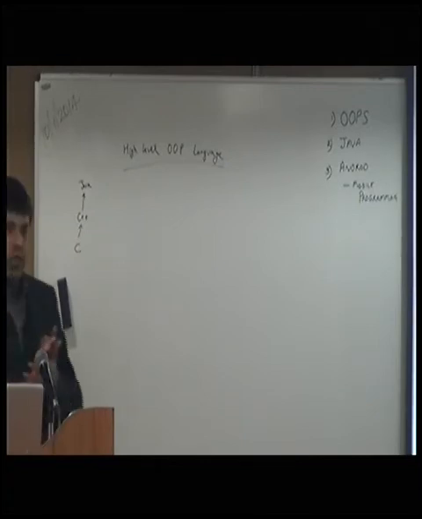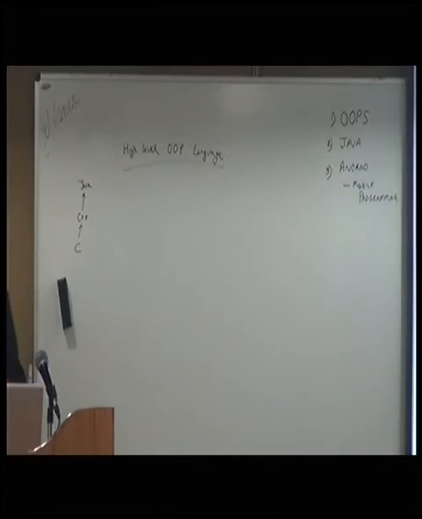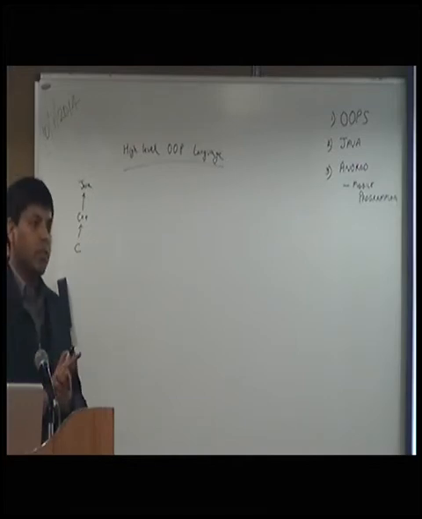But there is a drawback also of Java. What's the drawback? Does anyone know it? Right. So Java is slower than C++. Why is that?